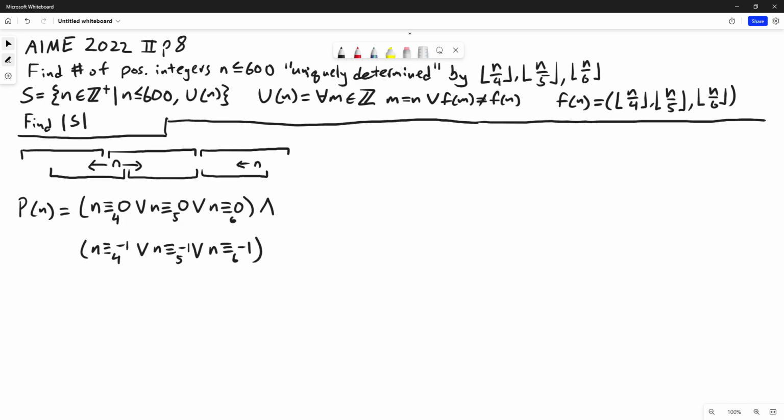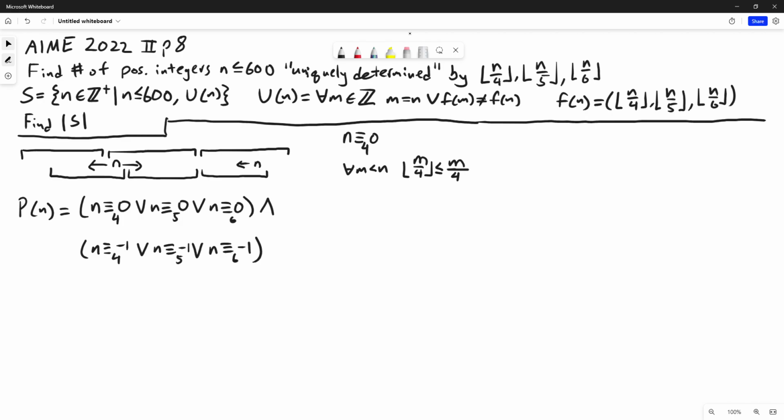We're going to start by considering the case when n is congruent to 0 mod 4. For all m less than n, we can say that the floor of m over 4 is less than or equal to m over 4. That's because the floor of a number is always less than or equal to that number.